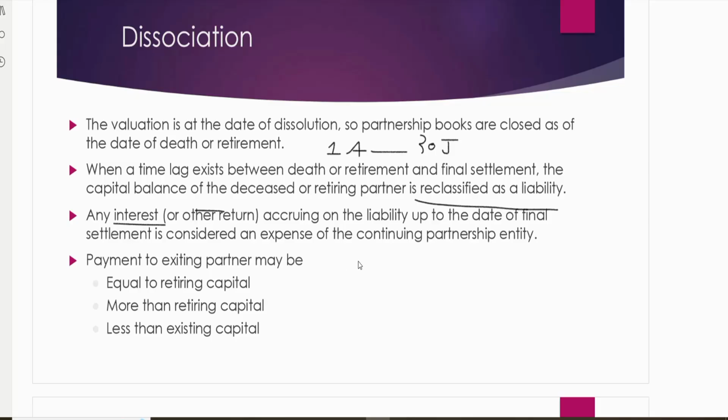How do we make the payment to the partner who is leaving the business? We have 3 possibilities. We can pay him exactly what his capital balance is. For example, his capital balance is 50,000. We will give him 50,000 to settle. We can pay more than his capital. More than his capital means maybe he has 50,000 capital, but we are giving him 60,000. In order to do that, we have different options to apply.